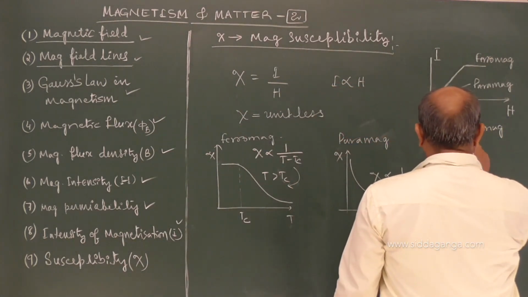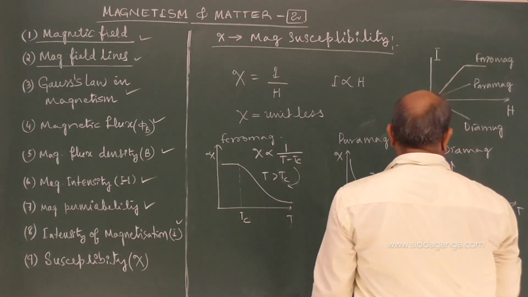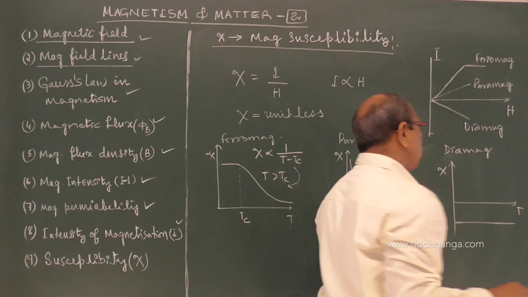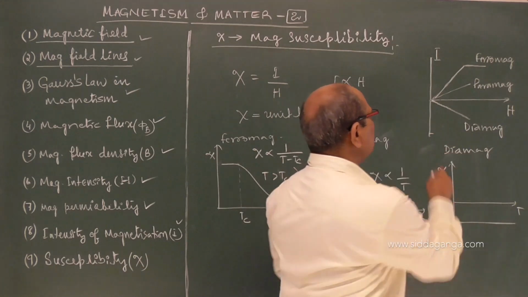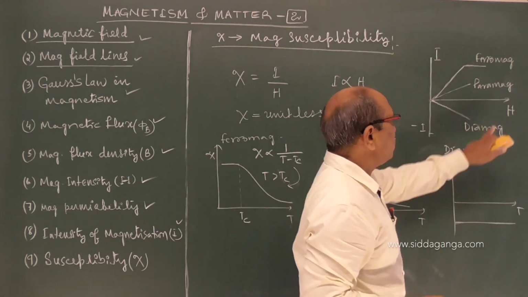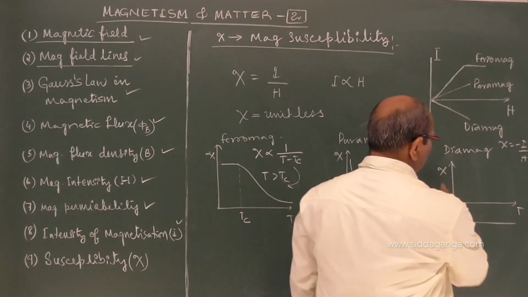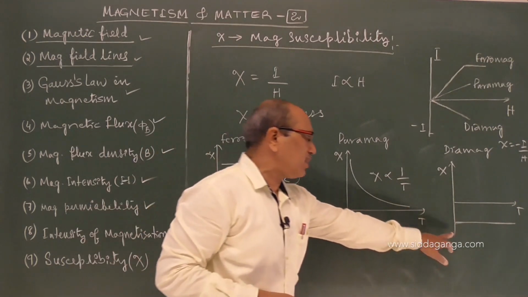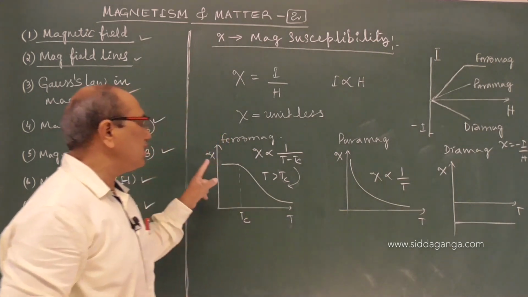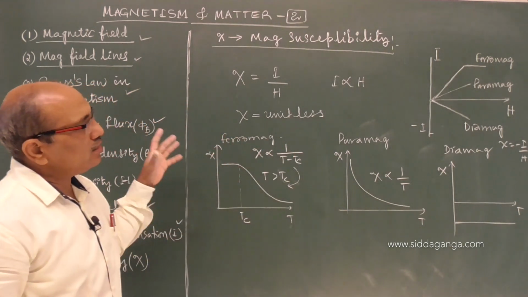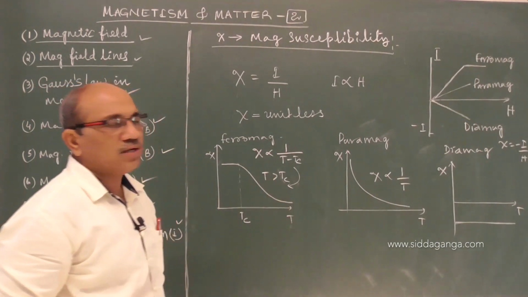For diamagnetic, the temperature versus susceptibility is almost constant but negative. Chi is negative because I is in the opposite direction, minus I. Minus I by H gives you the susceptibility for diamagnetic. This appears to be almost constant for diamagnetic and does not depend on temperature. In the case of ferro and paramagnetic, these are important for NEET or JEE. They may give the graph and ask you which one may be the right one.